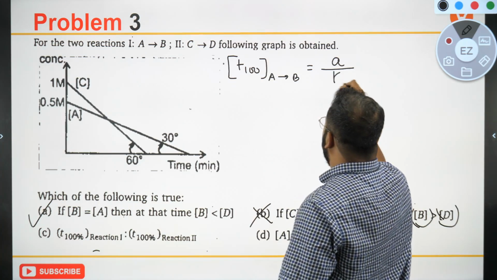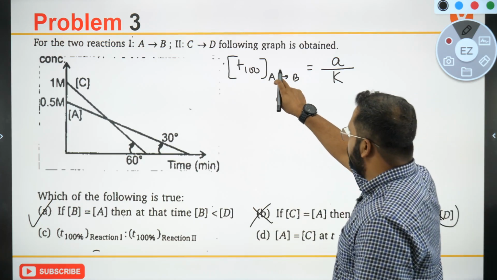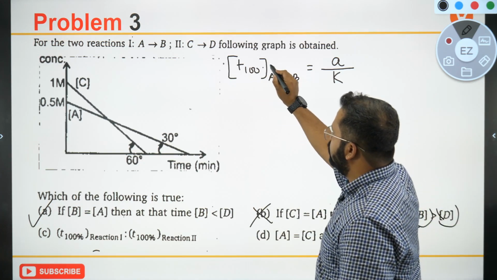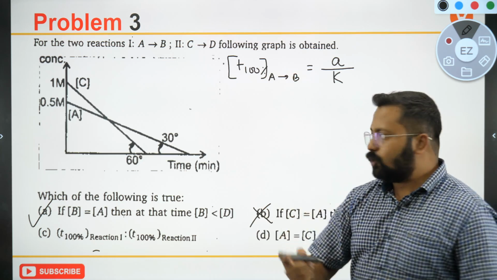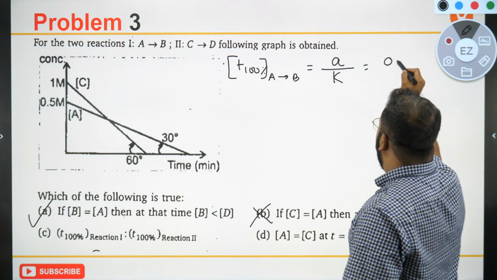T 100% for A converting into B would be written as A upon K. What is A? 0.5.